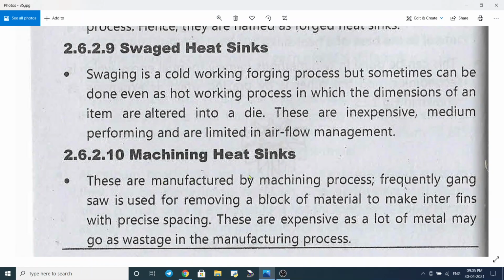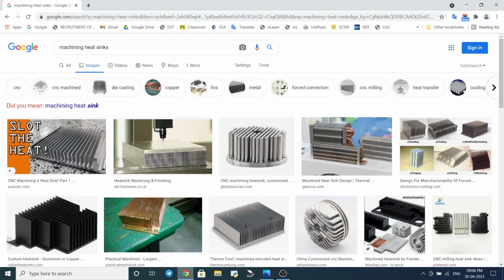And lastly, the machined heat sinks. These are manufactured by a machining process. So let us see this. See, these are the CNC machined heat sinks.